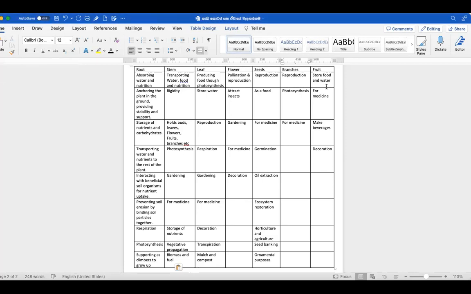Fruit as a medicine, beverages, decoration, and also for dispersal of seeds. And for cooking and all, some we are using leaves even, right? Leaves also can be used for culinary purposes, for cooking, and it can be used for commercial agriculture, for selling and earning money.